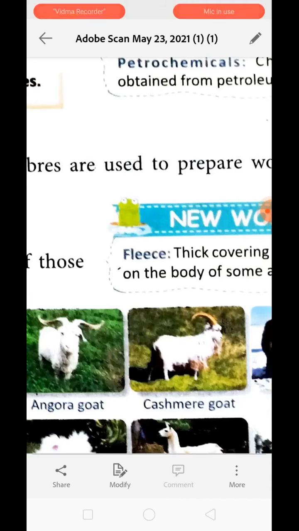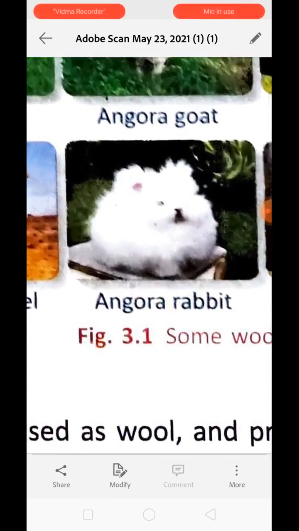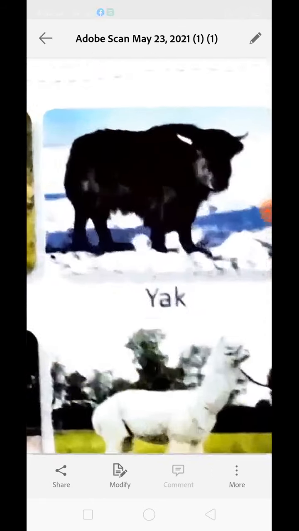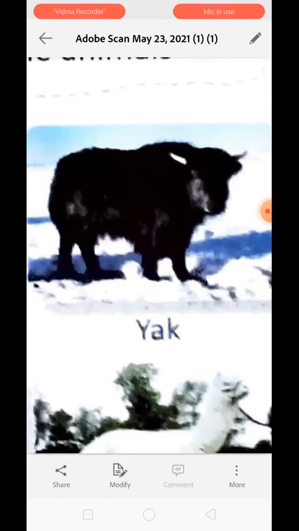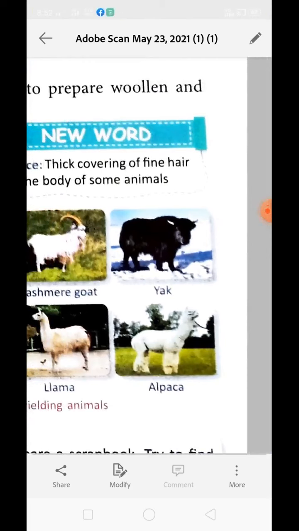Okay, now from the Angora rabbit, over here we also have the Angora rabbit. Angora rabbit also provides us wool of white color. You can see the fur of this rabbit is white. It is a very fine quality of wool. Okay, and from yak, see over here, it is kind of black in color. Yak also provides us wool that could be brown or blackish in color. Yak occurs in Tibet and Ladakh. Okay, so the hairs of these animals we are using to make wool.